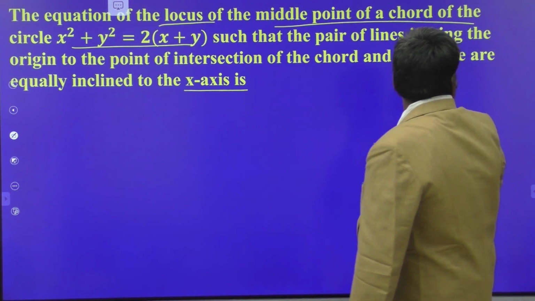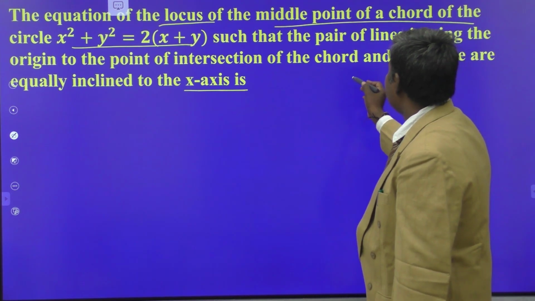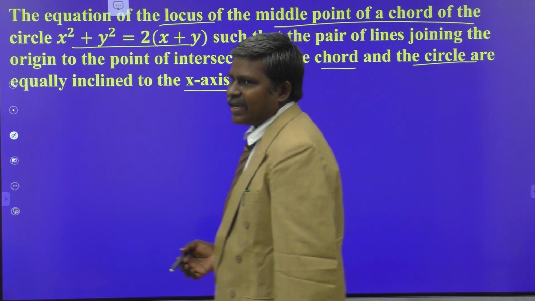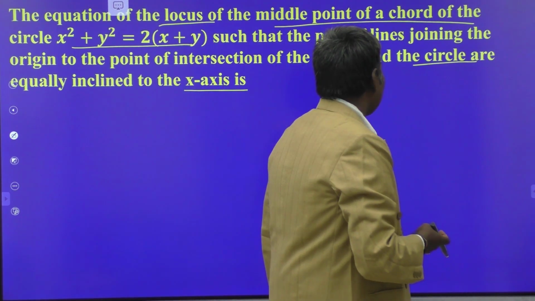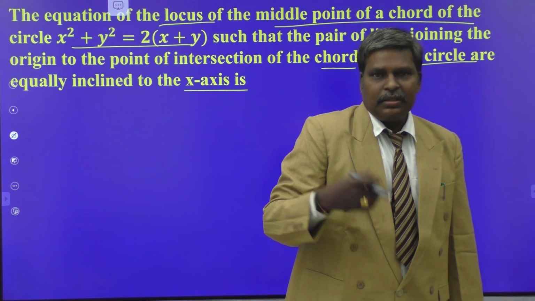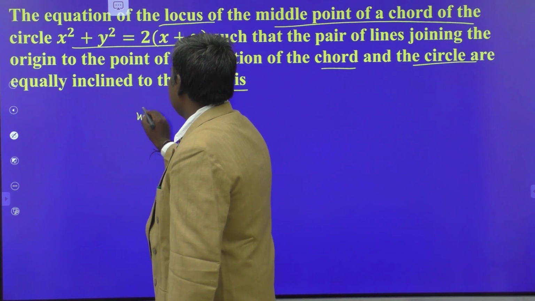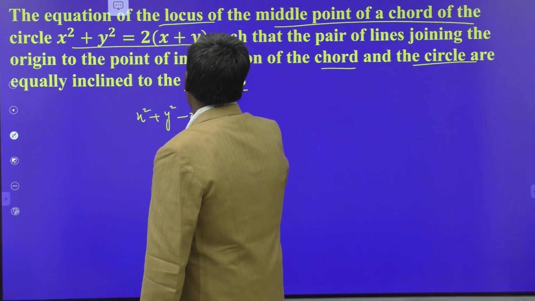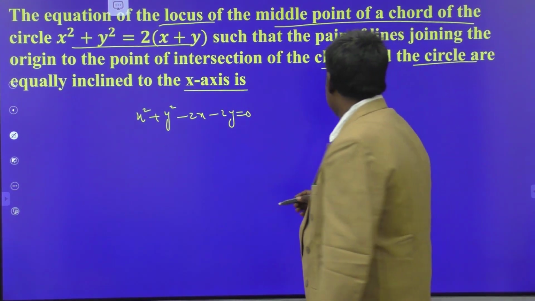Such that the pair of lines joining the origin to the point of intersection of the chord and the circle are equally inclined to the x-axis. That is we are going to find out here. Okay. See. First of all, what is the equation of circle here? x square plus y square minus 2x minus 2y is equal to 0. This is the equation of circle.